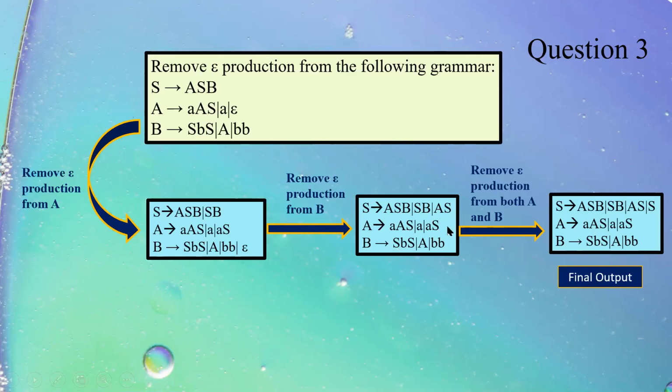Most important point at this particular slide is, since we had epsilon in A, we had epsilon in B, we will remove epsilon from AB joint also. So it is remove epsilon production from both A and B. So this is the final output which we get after removing the epsilon production. Please remember, this is the most important point of this particular example.